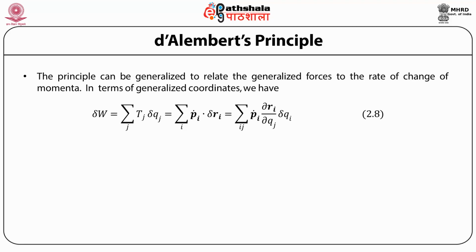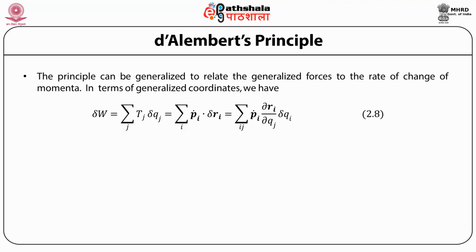This principle can be generalized to relate the generalized forces to the rate of change of momentum. We have stated the principle for the applied force, but this can be easily generalized to the generalized forces. In terms of generalized coordinates, we have the work done delta W as sum over j of Qj delta qj, where Qj is the generalized force acting on the generalized coordinate j.